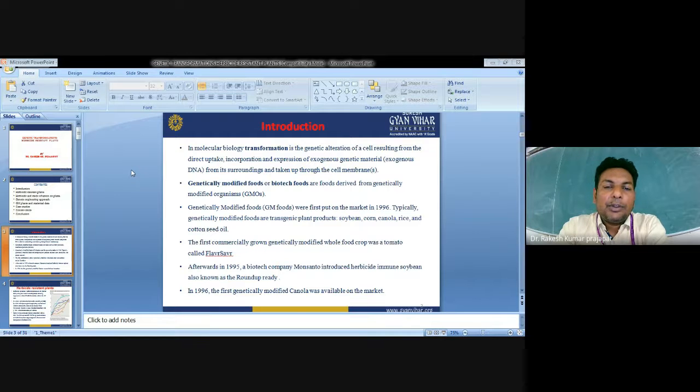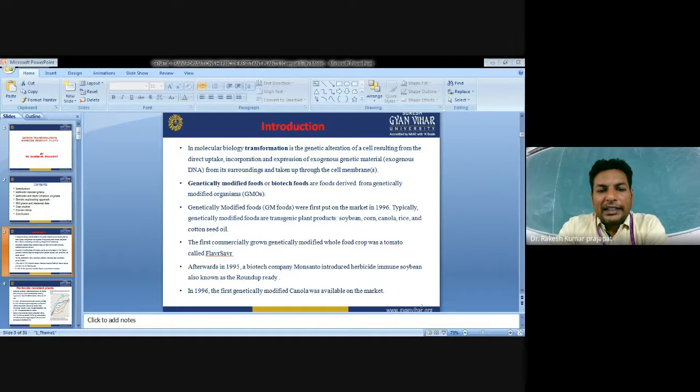These genetically modified food crops were first put on the market in 1996 as the Flavr Savr tomato by the Calgene company. That was the first genetically modified food, GM food. Typically, these genetically modified foods are transgenic plant products. Presently, soybean, corn, canola, rice, and cottonseed oil are available in the market for consumption.